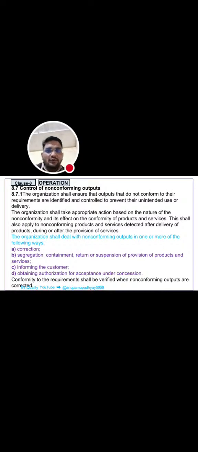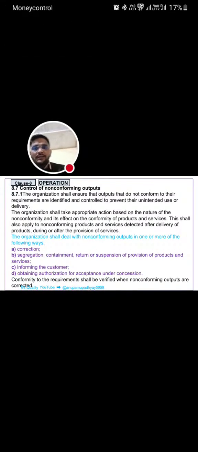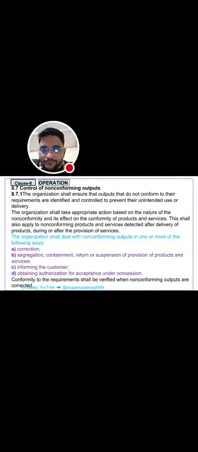Next is control of non-conforming outputs, meaning control of NC product. How can we control it? What is the procedure, what is the flow, what is the method we are using in control of non-conforming output? We have the system. The organization shall deal with non-conforming output in one or more of the following ways.